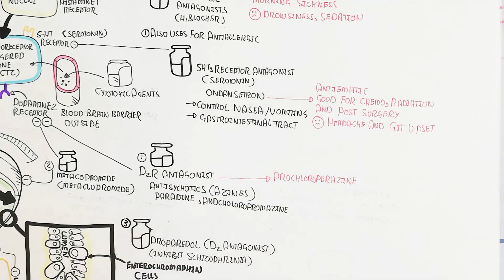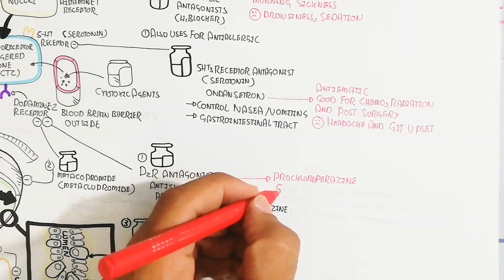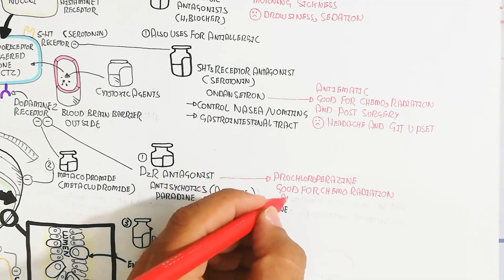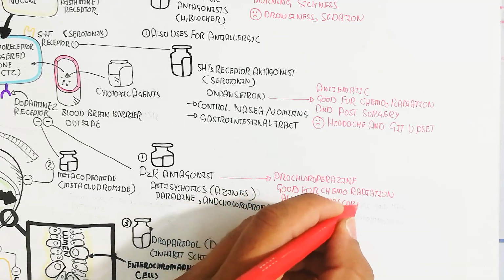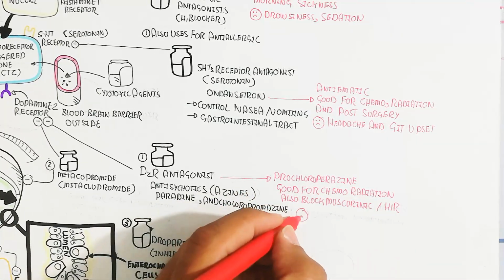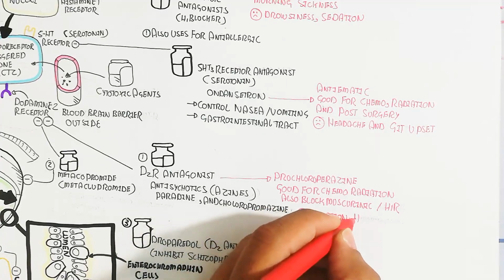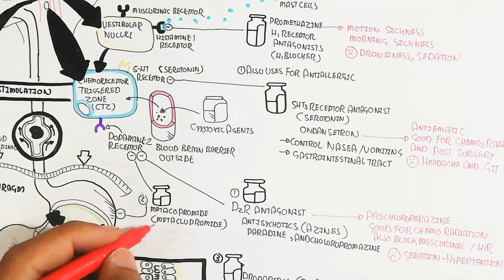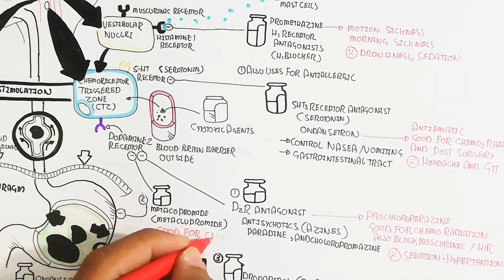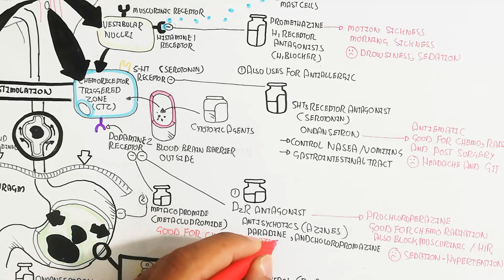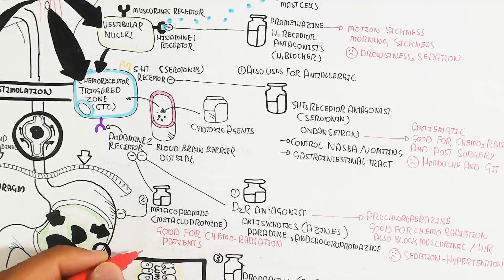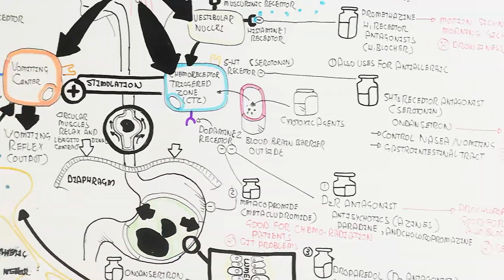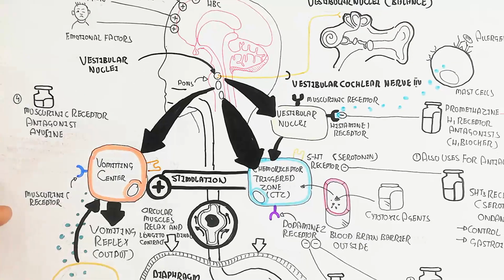D2 receptor antagonist, the azine: prochlorperazine is good for chemotherapy and radiation, and also blocks the muscarinic receptor and H1 receptor. Sedation and hypotension are important for this dopamine 2 receptor antagonist. Metoclopramide is good for chemotherapy and radiation patients, and its side effect is gastrointestinal problems.